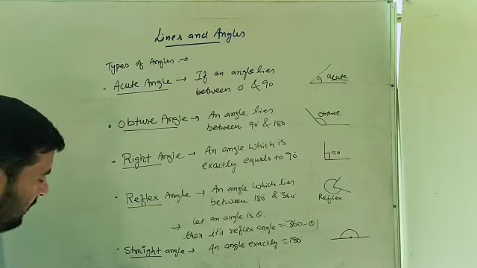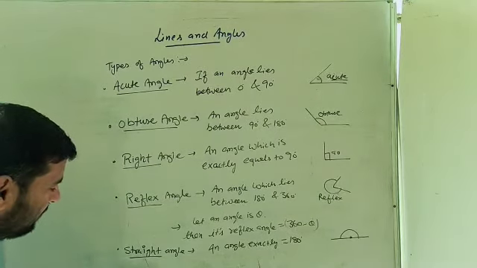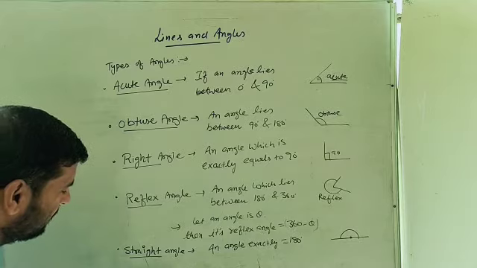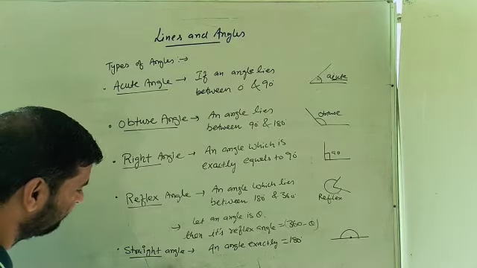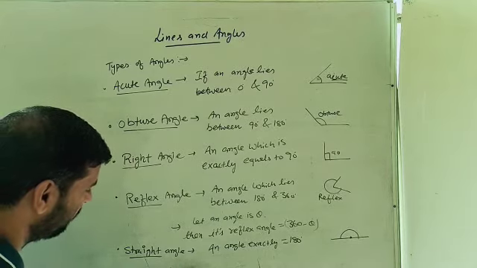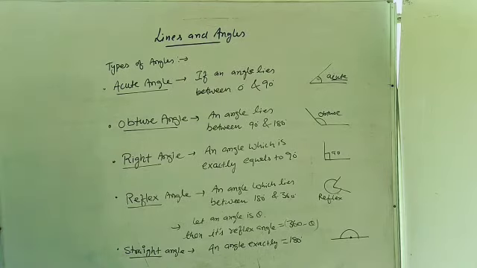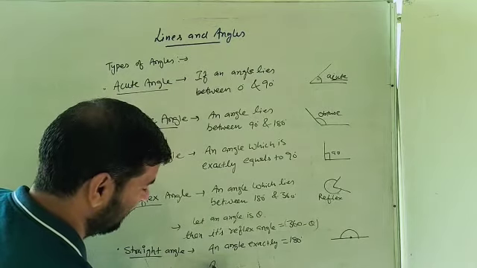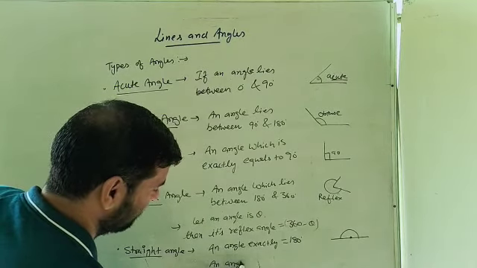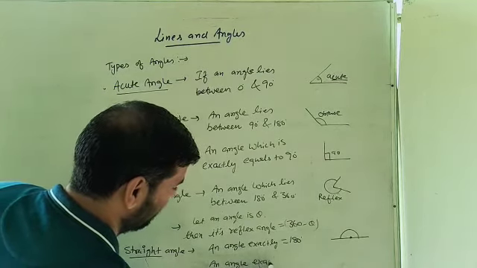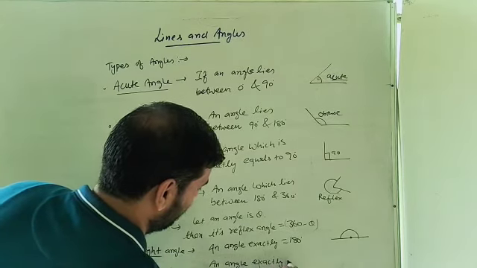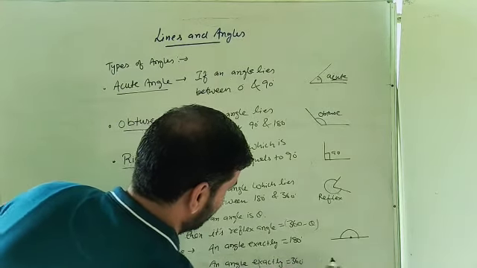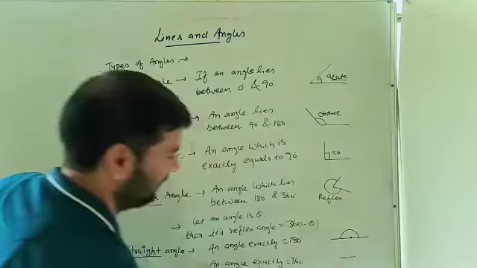Now the next one is complete angle. What is this complete angle? This complete angle means an angle exactly equal to 360. Then it is known as a complete angle.